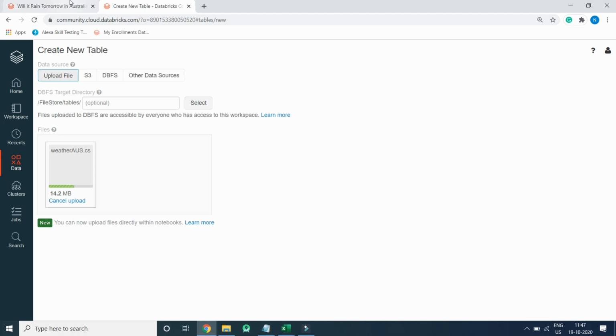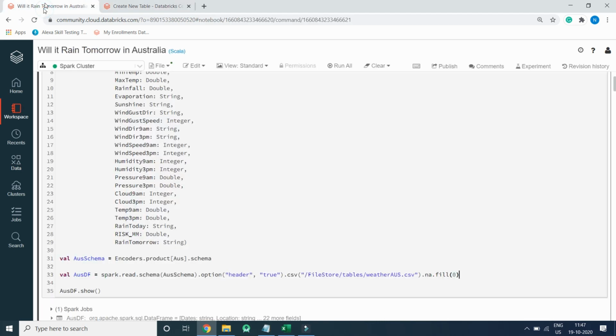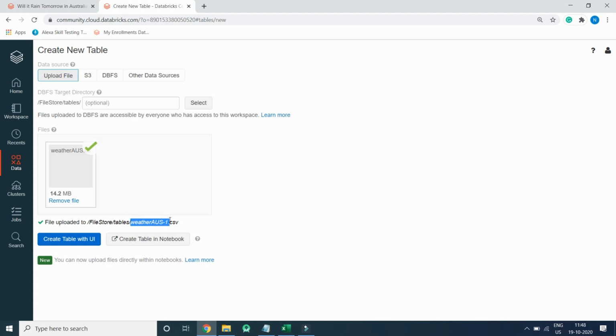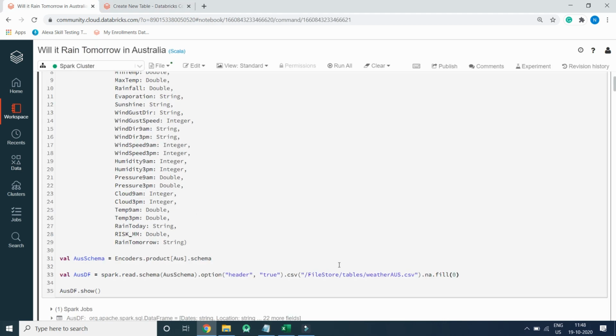Whenever we upload data in the Databricks environment, it will automatically generate the file name because we don't have any control over the file name. Databricks generates it for us. For example, as soon as this upload process completes, have a look at it. See, the file name has changed to weather os1. So I will use this file, since the file name changed when I uploaded it again.